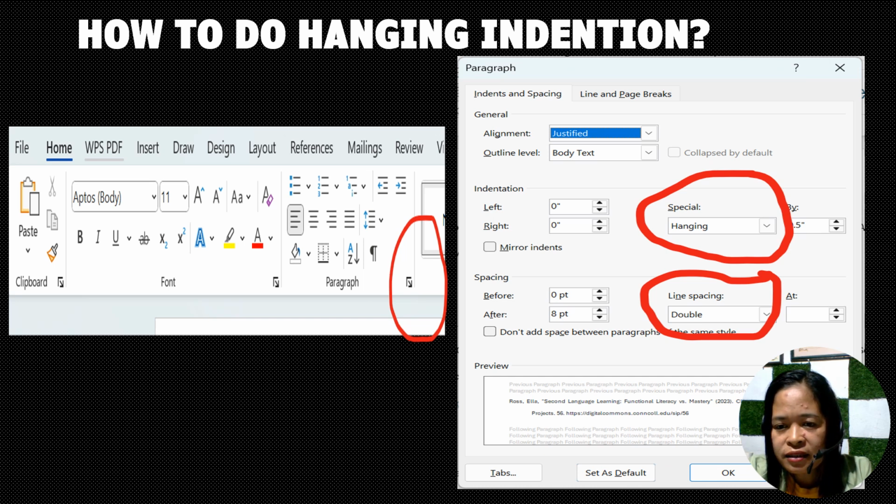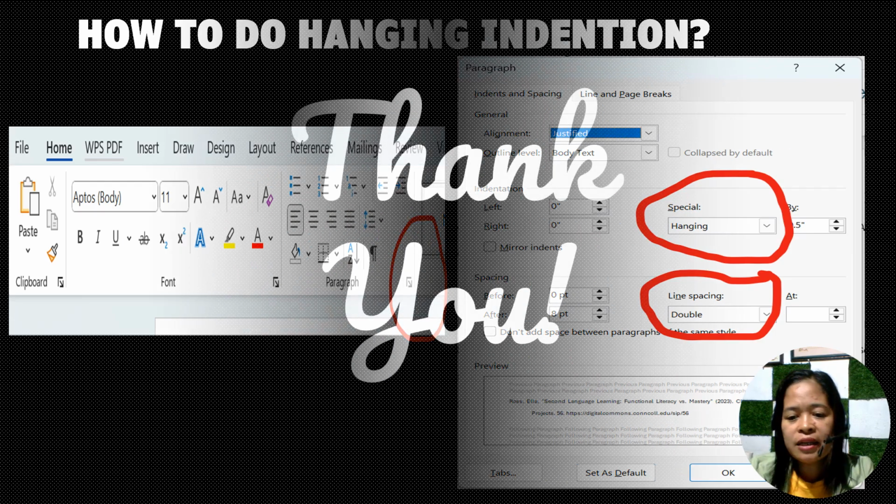You select hanging, and then double space, because papers, dissertations and theses are usually double spaced. Then you click that, and automatically your reference list will look like this: hanging indention.